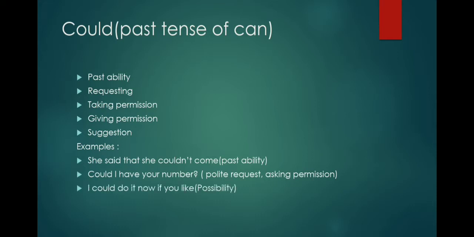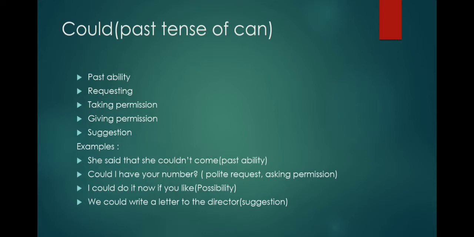And the next example is, I could do it now if you like. If means the person is ready to do the thing if the possibility is there. And the last example is, we could write a letter to the director. Here it is a suggestion.